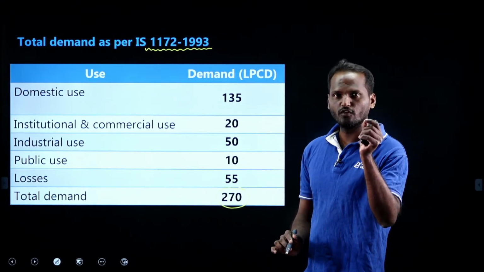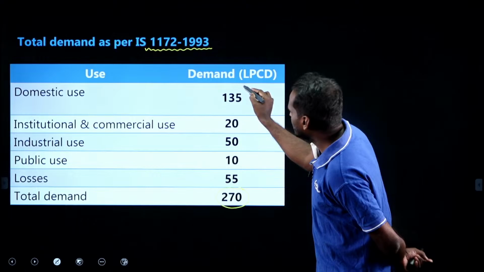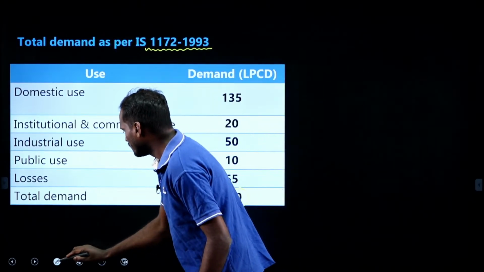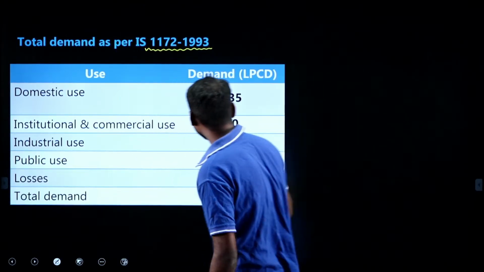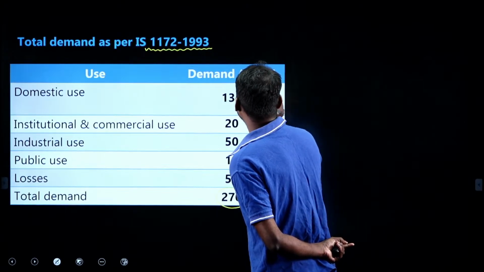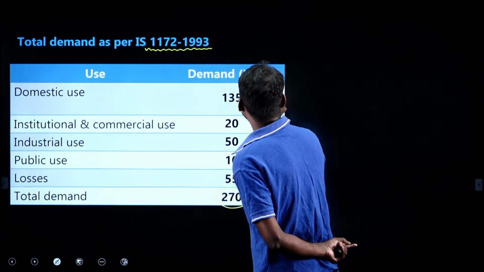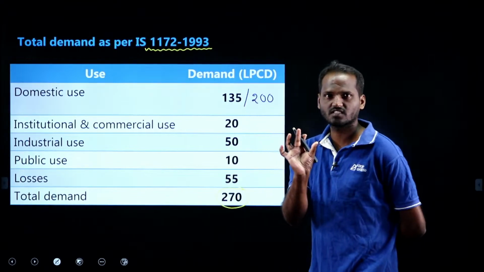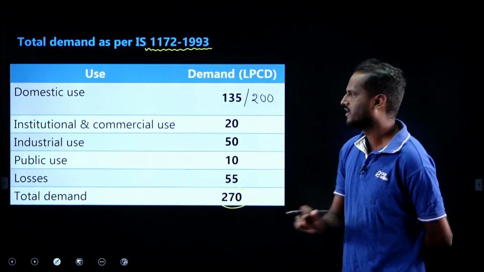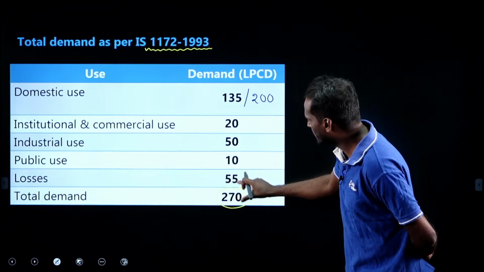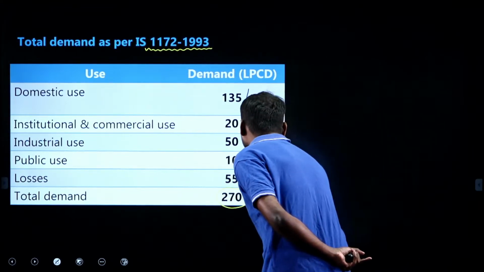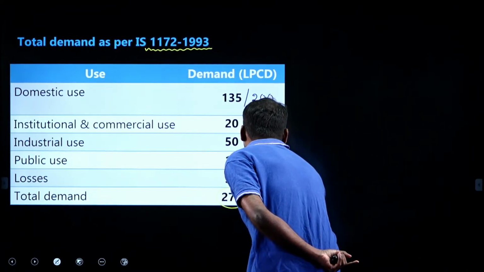See, if it is for a full flushing system, only this will vary. What is this? Domestic water demand, right? For a full flushing system, domestic water demand is 200 LPCD. If you add 200, remaining are same, then you will get 335. For a full flushing system, total demand is 335.